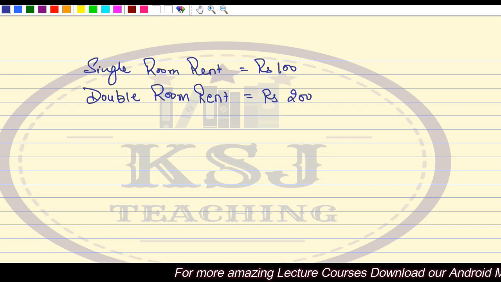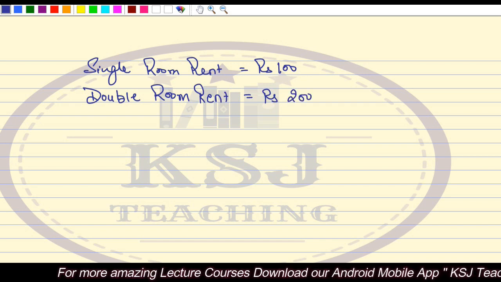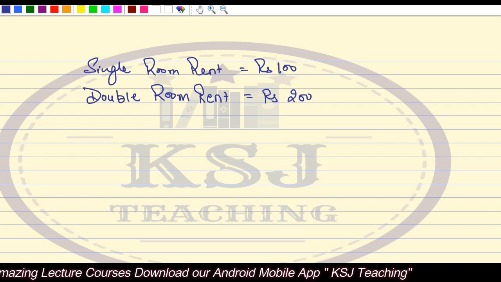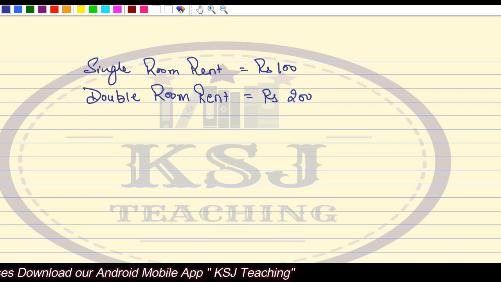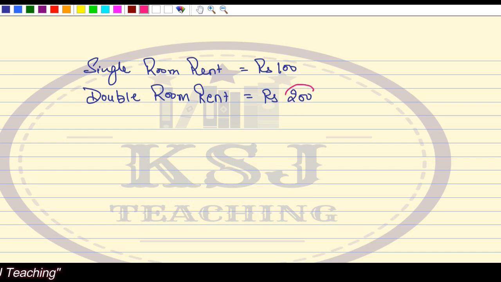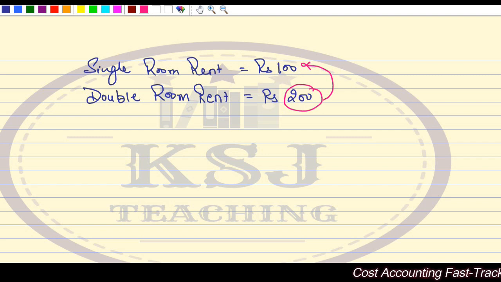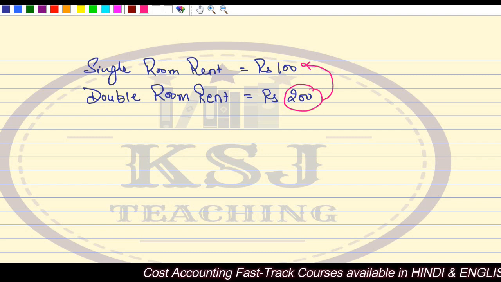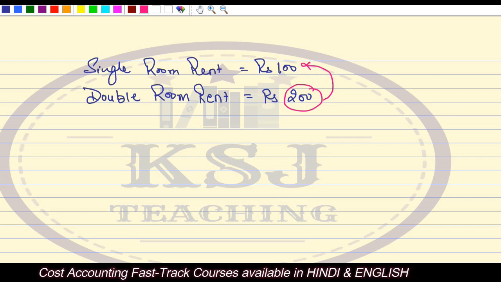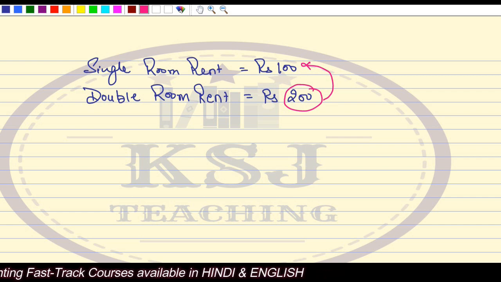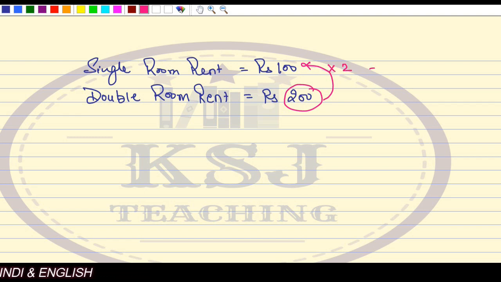Okay, understood. Now my question is, if I want to convert this double into single, what is the meaning of this conversion? The meaning of conversion here is that, sir, I want to earn this 200 from the single room, right? If I am earning 200 from one double room, if I want to earn the same 200 rupees from a single room, how many single rooms will be required? So 2 single rooms will be required. 200, that will be equal to one double room.